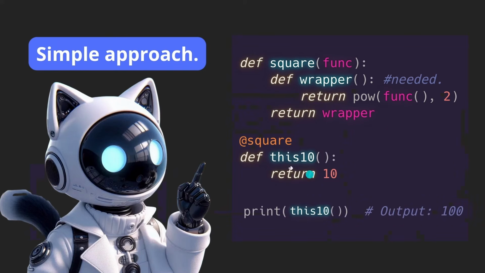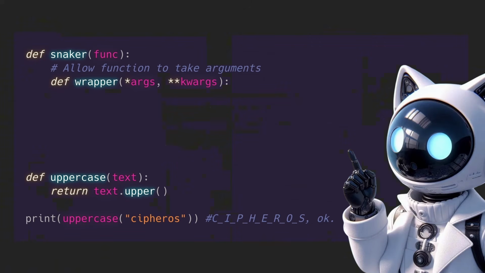So once we declare this basic function that just returns a 10 no matter what happens, this will be passed into this square one. So this is how decorators work. Another example, a little bit more complicated, will be this one. We're going to get a text as parameter. We uppercase it and then separate each letter with an underscore.